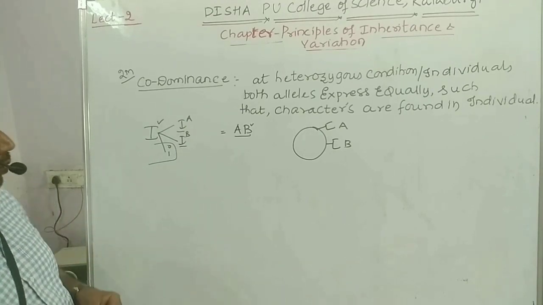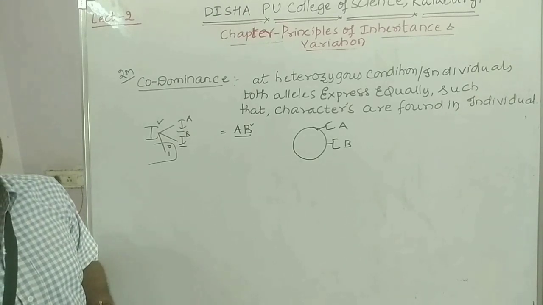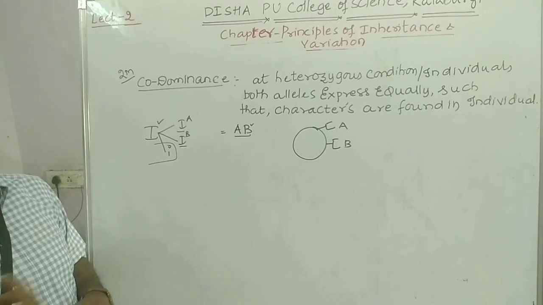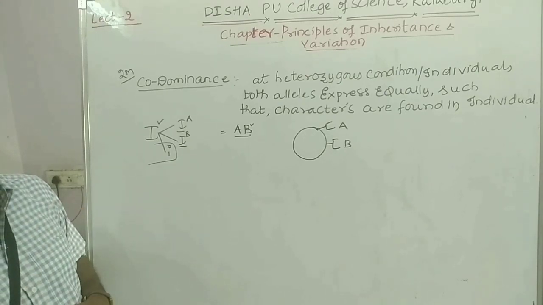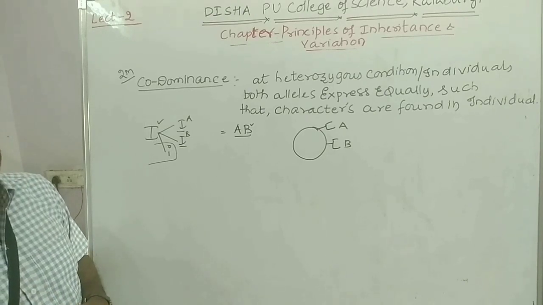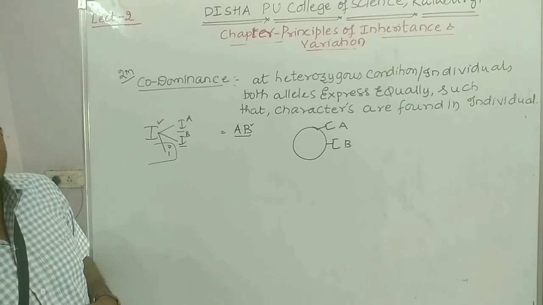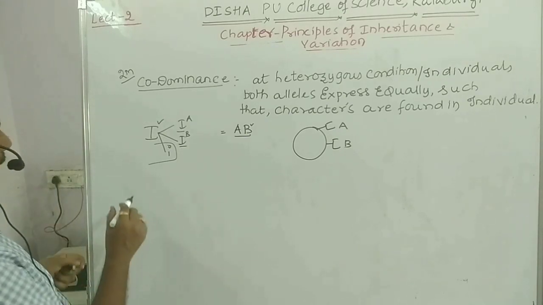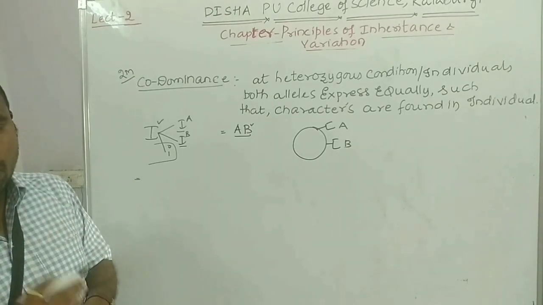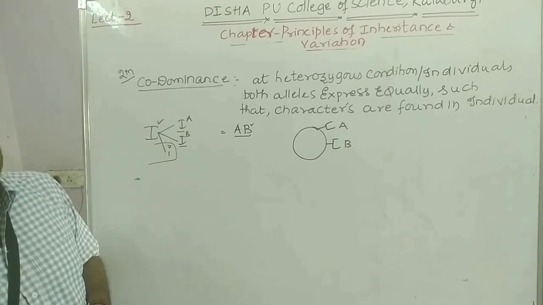Okay? Now this will be asked for the 2 marks question. What is codominance? What is an example of codominance? The answer should be AB blood group. Clear? Now let me go through some of the problems which were generally asked in recent previous examinations also. I will not write the complete problem here, but I will tell you in what way the problem is asked on the basis of these blood groups.